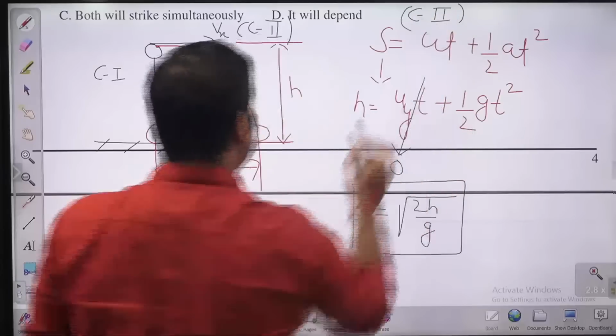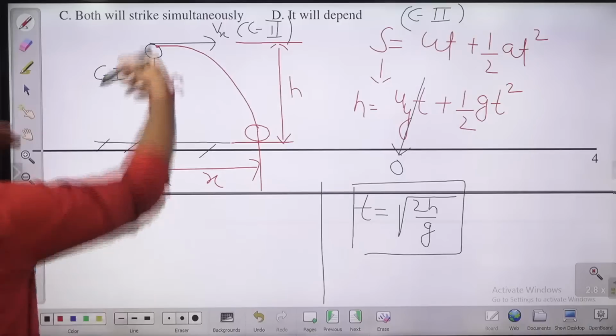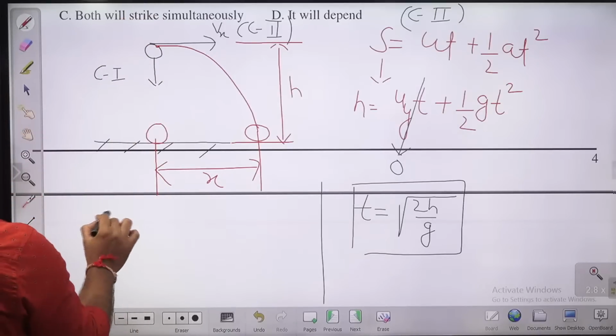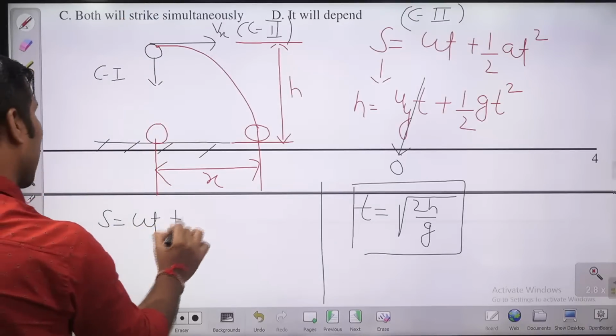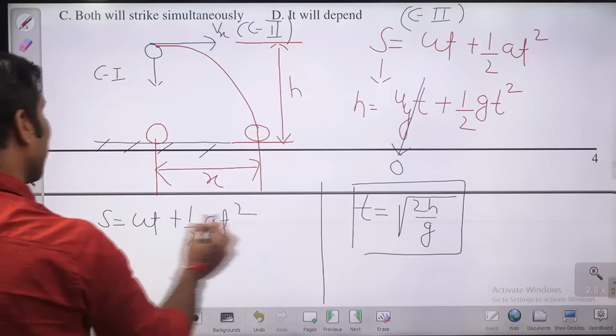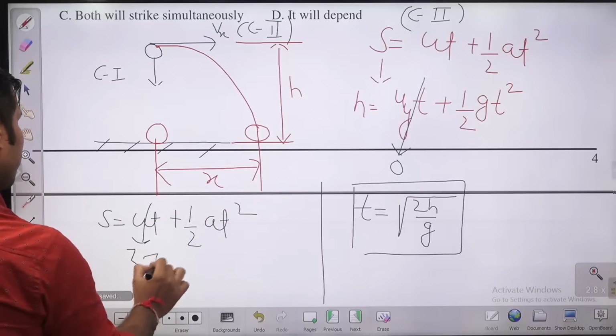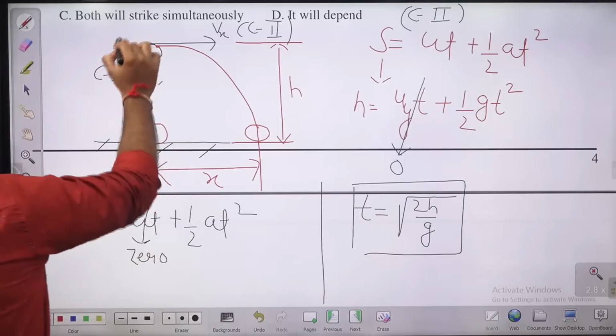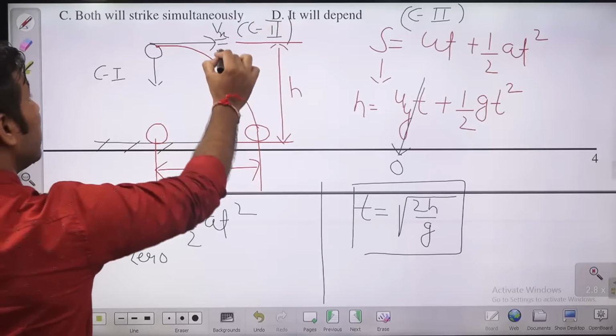Similarly, in case 1, you are releasing the ball vertically downward. So this is also a case of free fall. S is equal to ut plus half at square. Here also, what is the initial velocity, guys? Initial velocity is 0. There is no initial velocity. You are releasing it like that. So here the velocity is Vx, but Vy is 0.